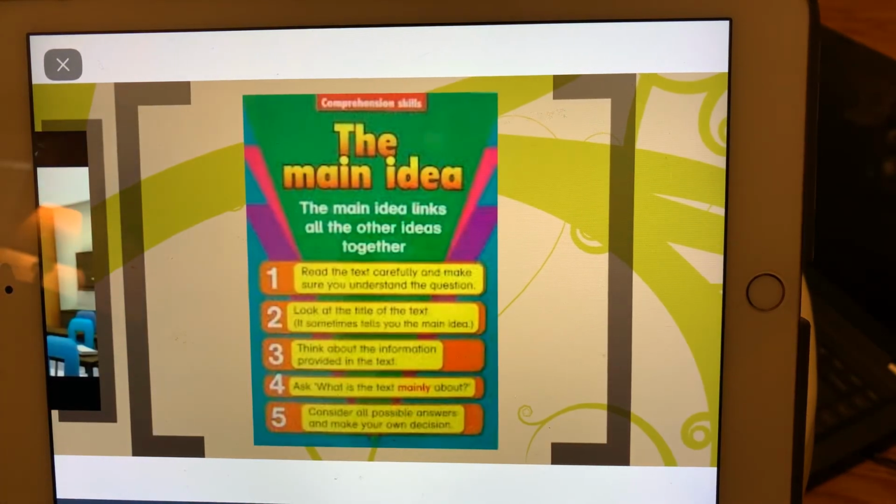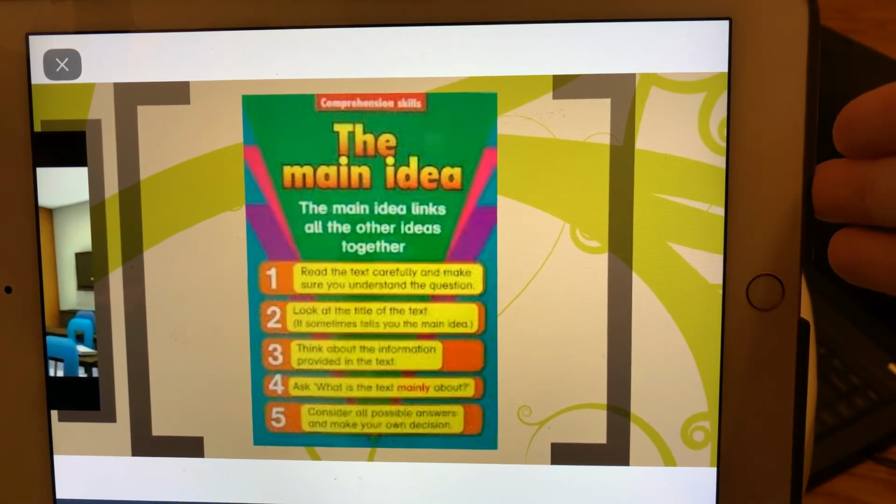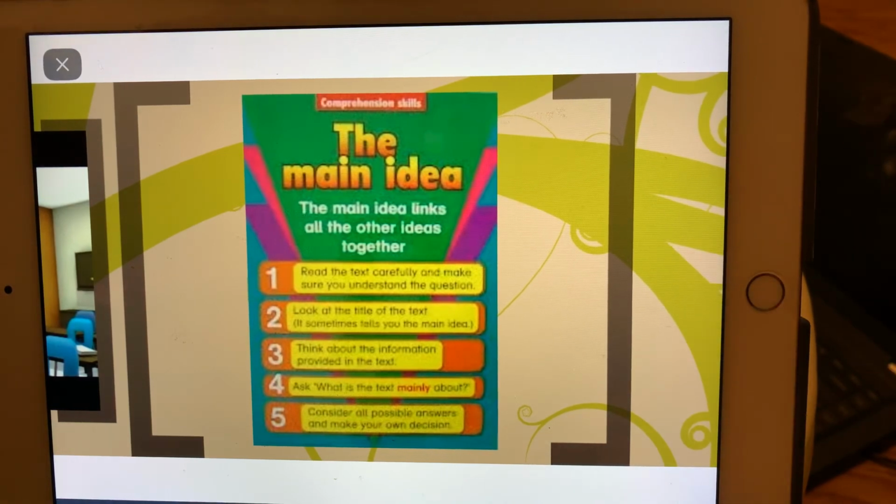And then your last thing, here's a main idea chart. Now, I know it's hard to see on my iPad where I've got it right now, but like I said, I'll attach this to it, and you will be able to look at the main ideas chart here. But I'm going to read them to you. It says the main idea links all the other ideas together. Number 1 says you read the text carefully and make sure you understand the question. Number 2 says look at the title of the text. It sometimes tells you the main idea. Number 3 says think about the information provided in the text. Number 4 says what is the text mainly about? And number 5, you consider all possible answers and make your own decision.